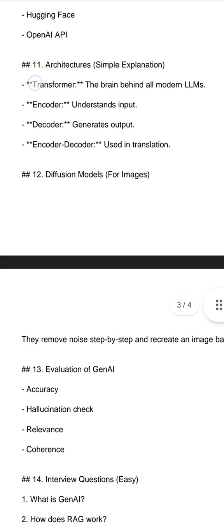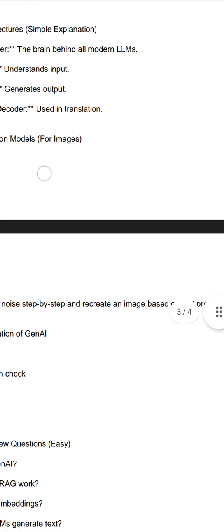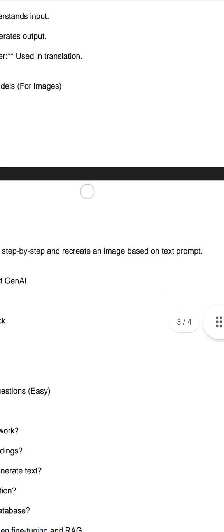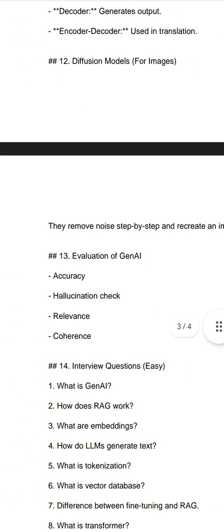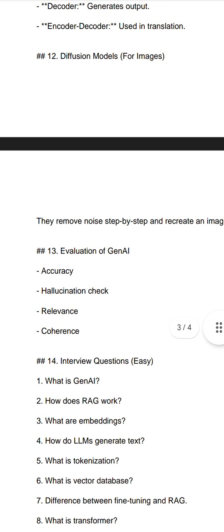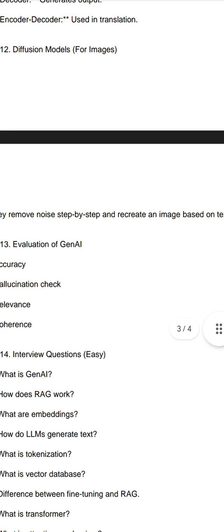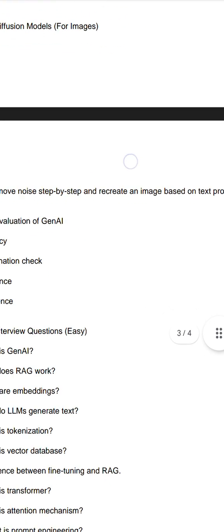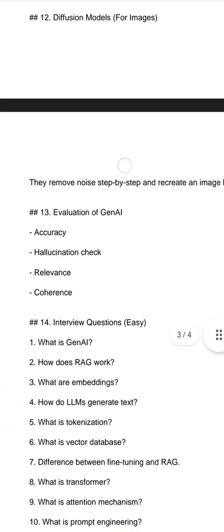And what is a diffusion model? A diffusion model removes noise step by step when we create an image by writing a text prompt. It recreates an image based on the text prompt.